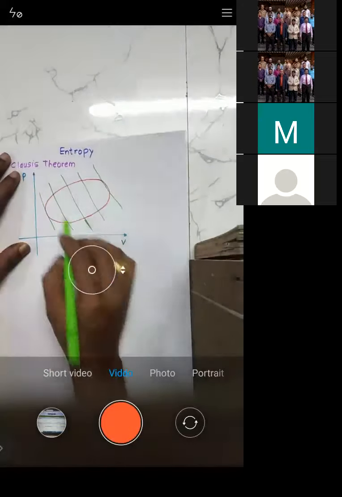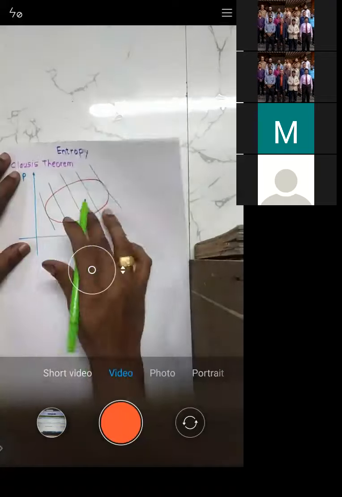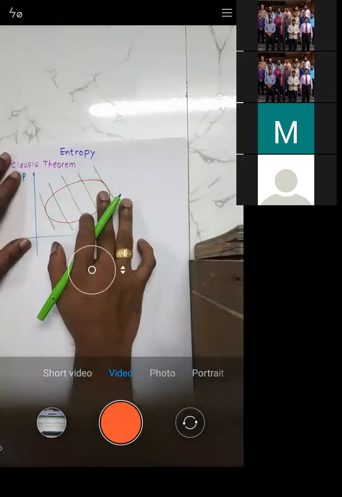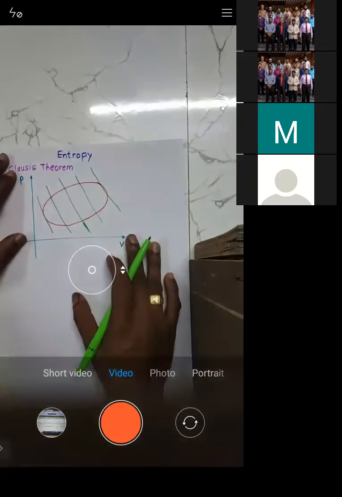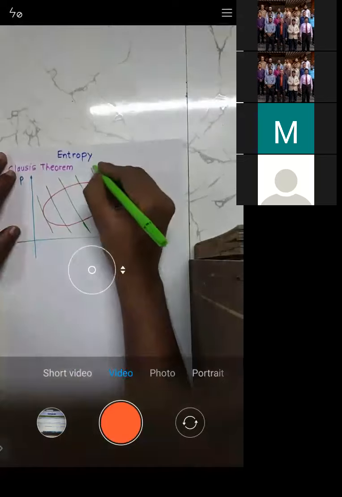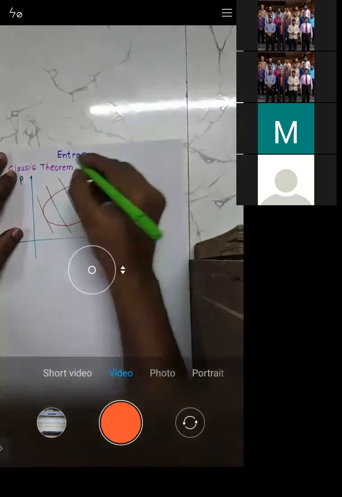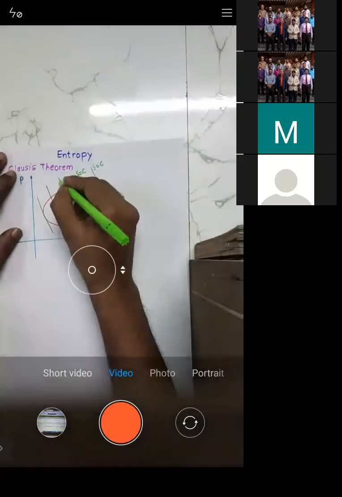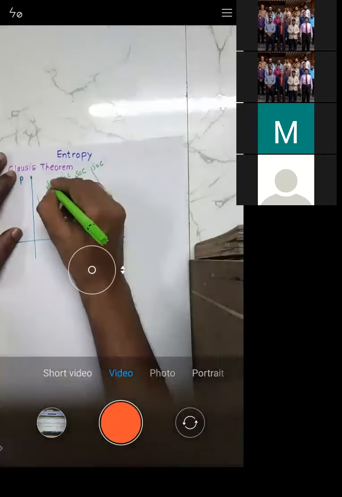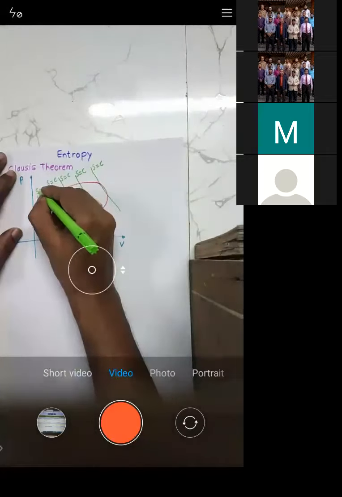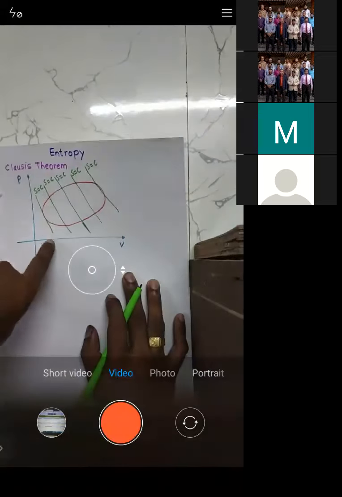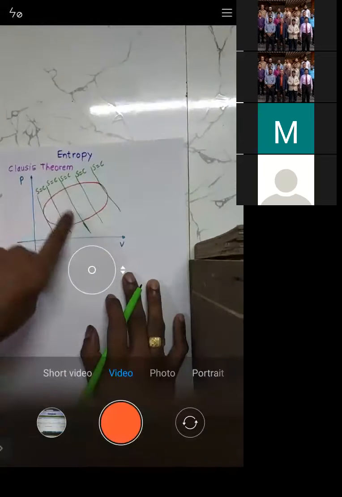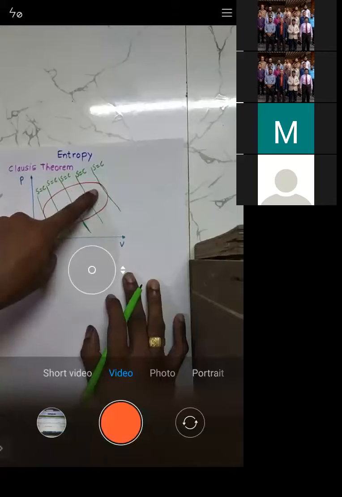If you just see these lines, these lines are known as isentropic lines. What is the meaning of that? If you observe the value of entropy at any point on this line, it is constant. That's why I have written S is equal to constant.